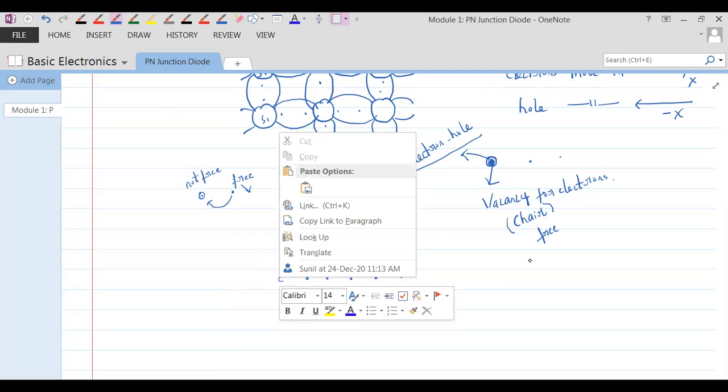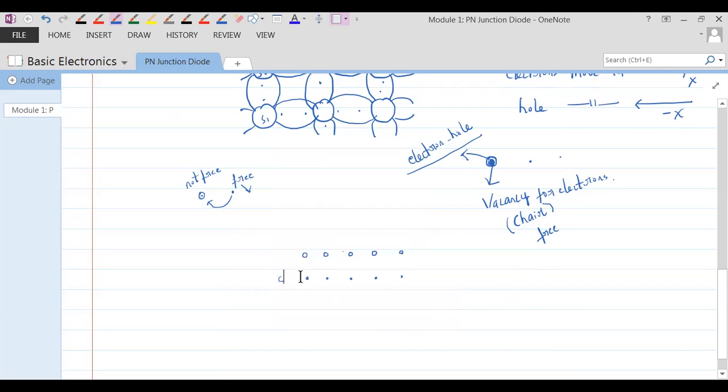Fine. Now, when there is a vacancy, what would happen to this electron? Since there is a vacancy, these are all free electrons, let's say. Or say they are electrons sitting on the holes. Nobody is free here.